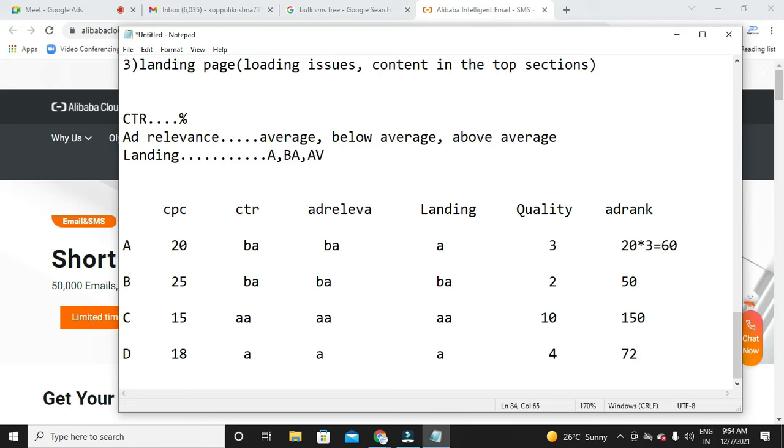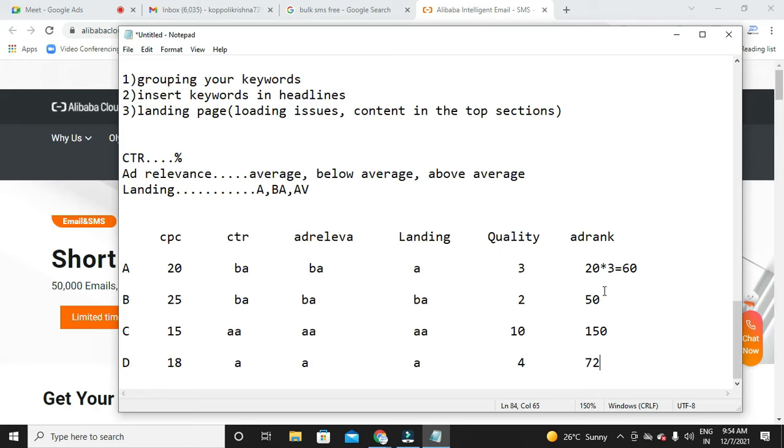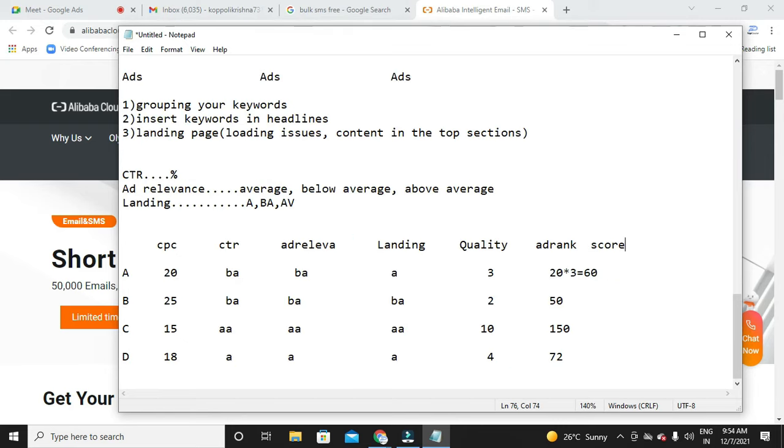So now, who has the highest ad rank here? C has. But how many positions do we generally have? 7 positions. So what are these numbers, 150, 50, 72, 60? That is the ad rank score. Based on your ad rank score, your ad rank depends. A person who gets a higher ad rank score will get a higher ad position. So now tell me who will be on top.